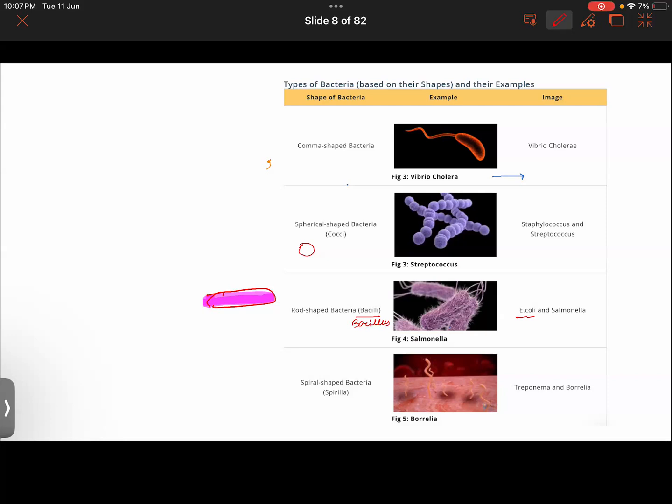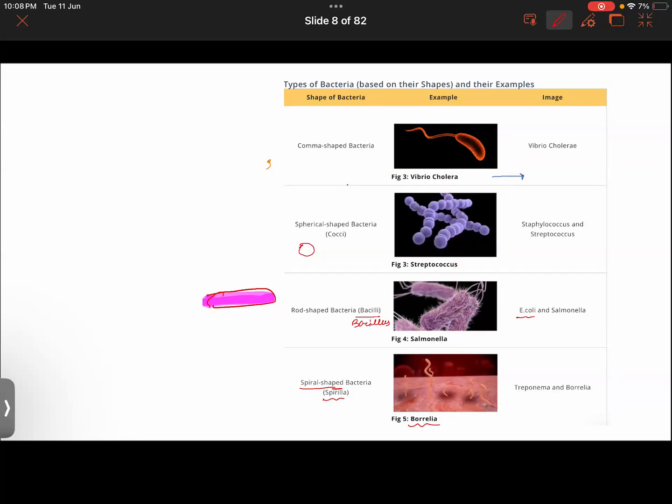Then you gave an example of Spirilla having a spiral shape. One such example of a bacteria having a spiral shape is Borrelia, and those bacteria having a spiral shape are called spirilla. So these are the types of bacteria and their examples as well.